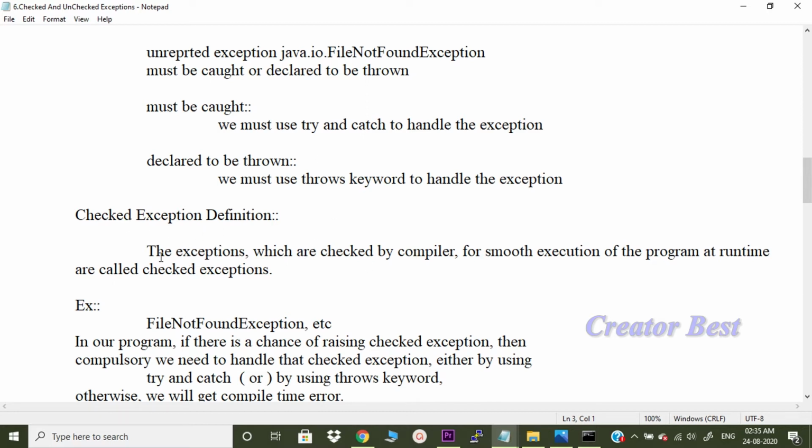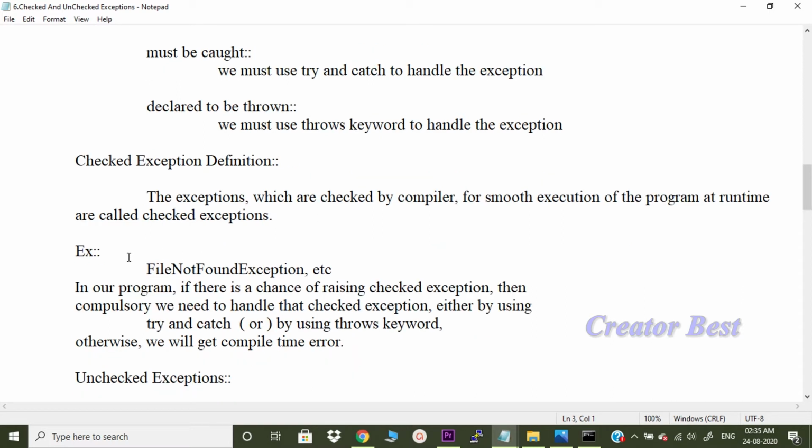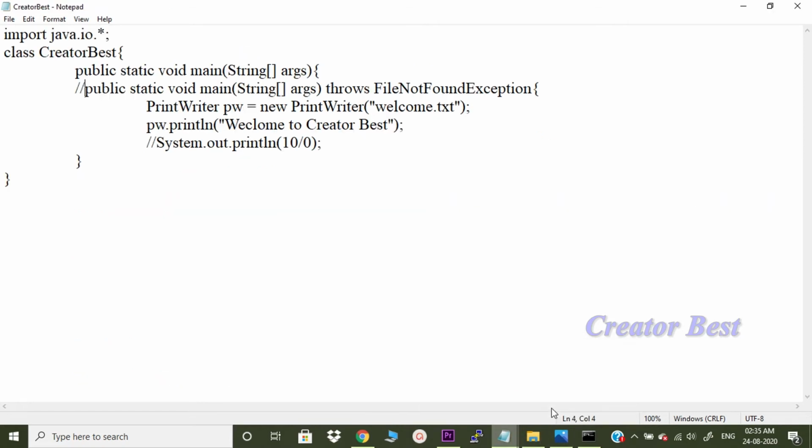Let's define the definition once again. The exceptions which are checked by the compiler for smooth execution of the program at runtime are called checked exceptions. Example: FileNotFoundException, etc. In our program, if there is a chance of raising a checked exception, then we compulsorily need to handle it, either by using try catch or by using the throws keyword. Otherwise, we'll get a compile time error. Let us try and compile this program by using the throws keyword.